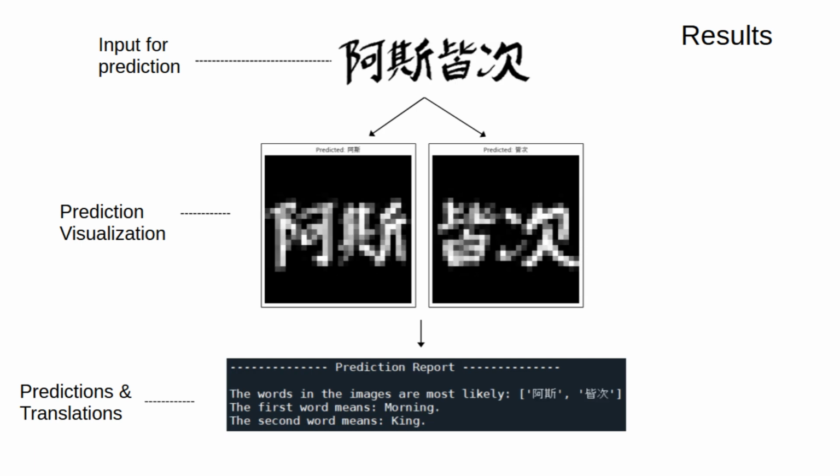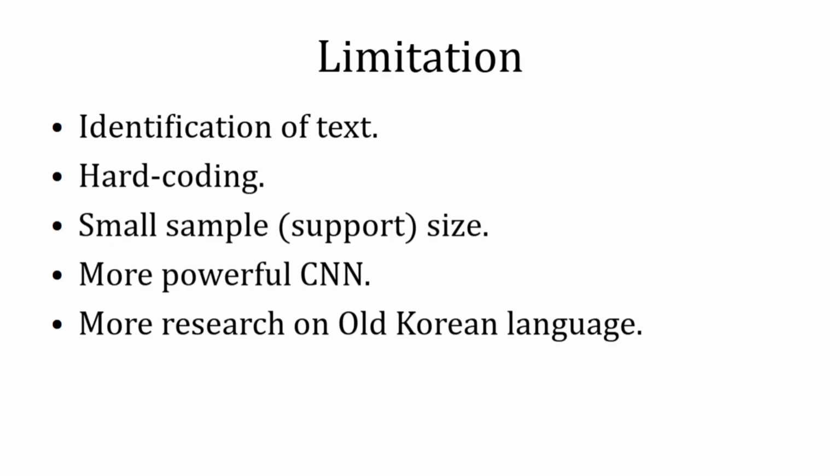This is another example showing morning king word on the top. The machine correctly recognizes the words. Limitation of this project was the non-use of automatic text area capturing method. Because it's hard-coded, it requires human to cut the text area. I had a small sample size to begin with, but when I get a good computer, I could use a more powerful convolutional neural network to try the same thing here.